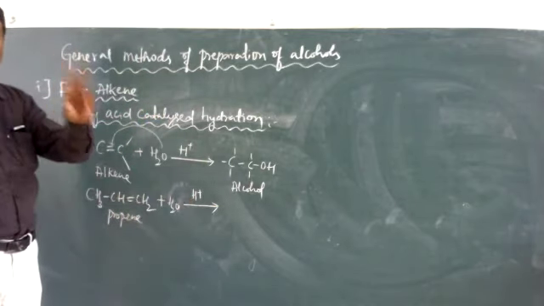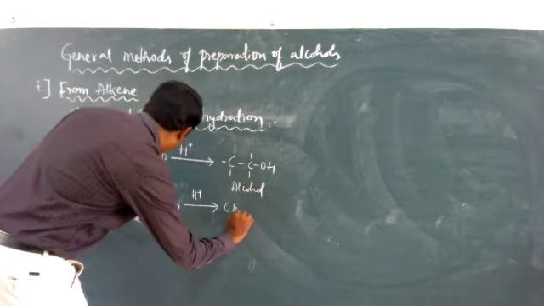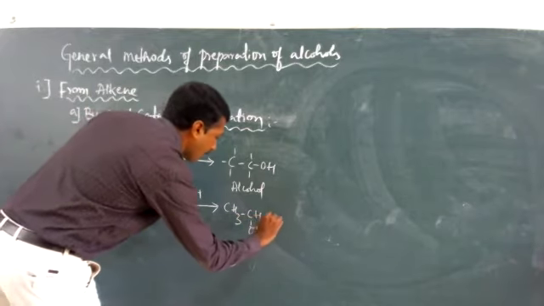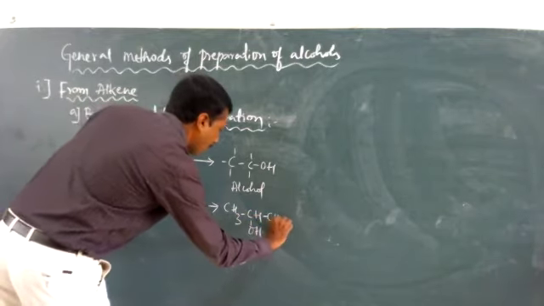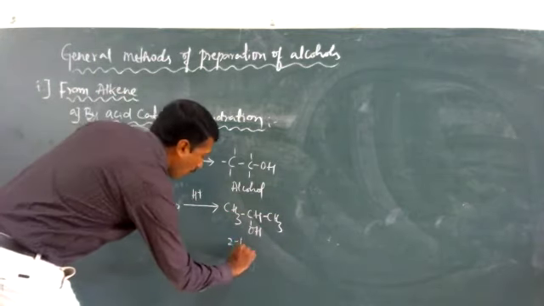We are going to obtain two products. One is 2-propanol.